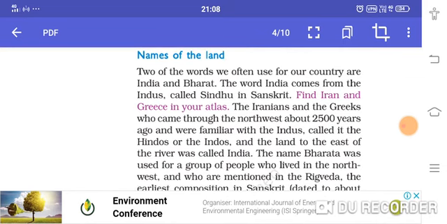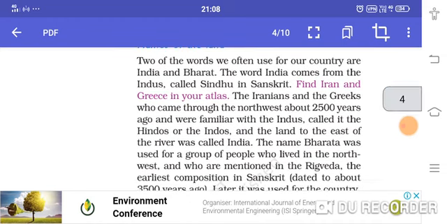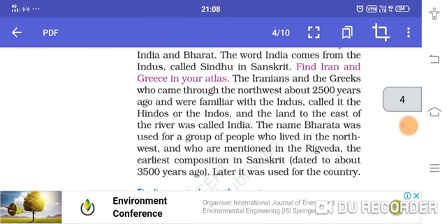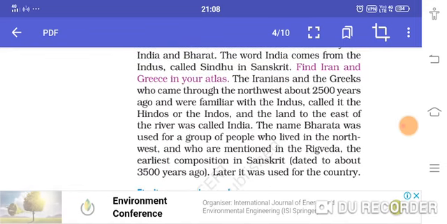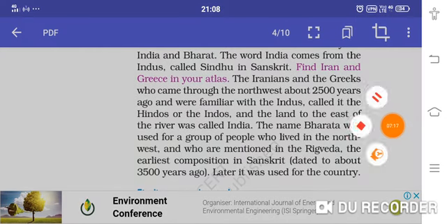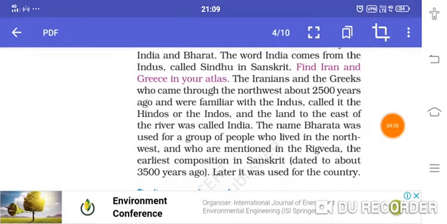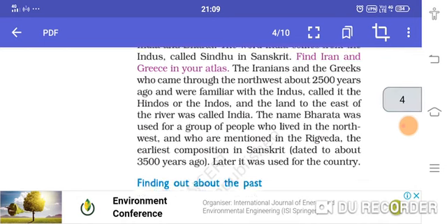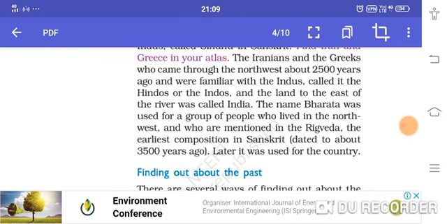Names of the land. Two of the words which we often use for our country are India and Bharat. The word India comes from Indus, called Sindhu in Sanskrit. The Iranians and the Greeks, who came through the northwest about 2,500 years ago and were familiar with the Indus, called it Indus, and the land to the east of the river was called India.